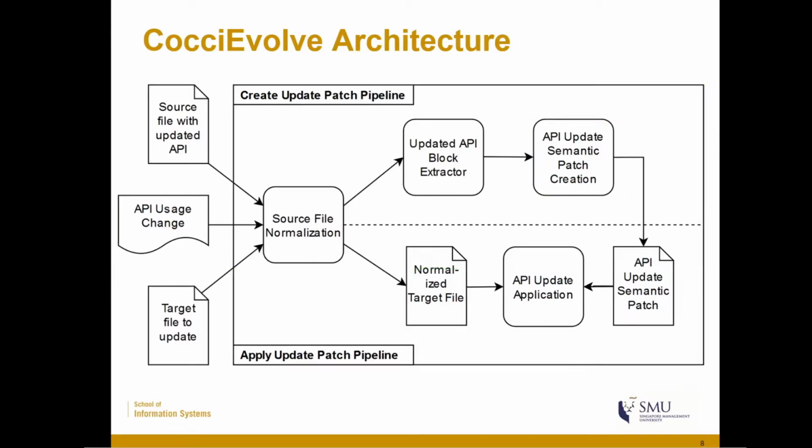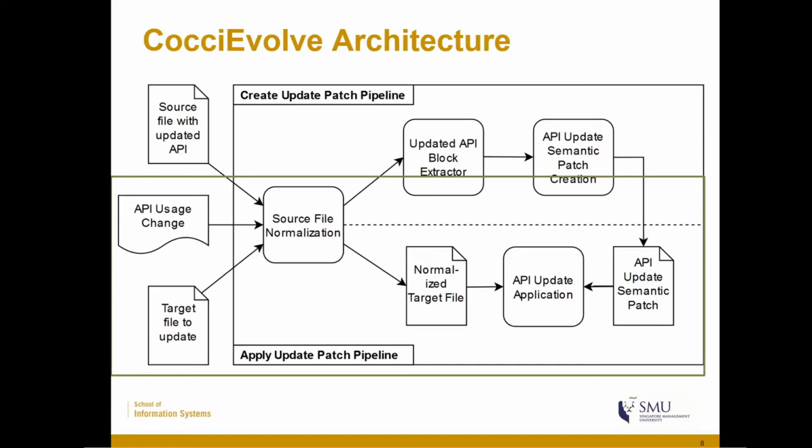The second pipeline, the bottom one, is the apply update patch pipeline. In this pipeline, the target file to be updated also goes through the same normalization process. Then, the update semantic patch is applied to the normalized target file. This will result in the target file being updated. In the next few slides, I will show you the details of each process.